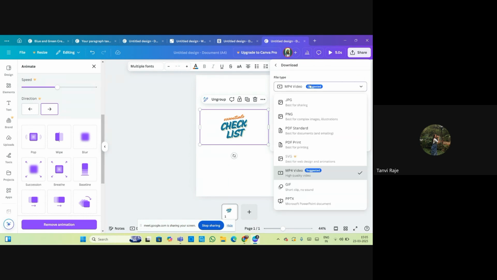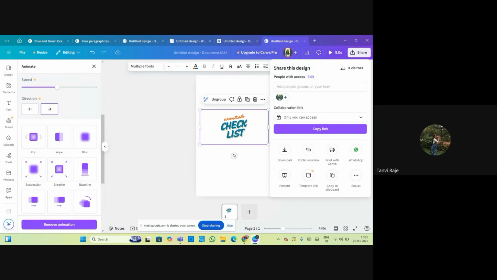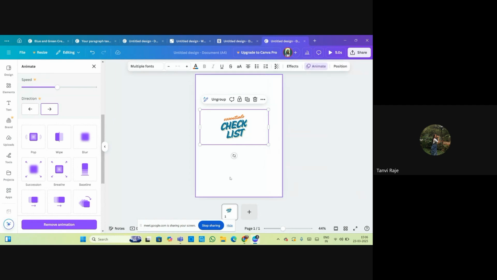There are so many formats that you can download, for example PPT, GIF, MP4 videos, and PDF, PNG styles. Or simply you can also share from here to WhatsApp. If you are using Pro Canva, you can share the poster or any brochure.